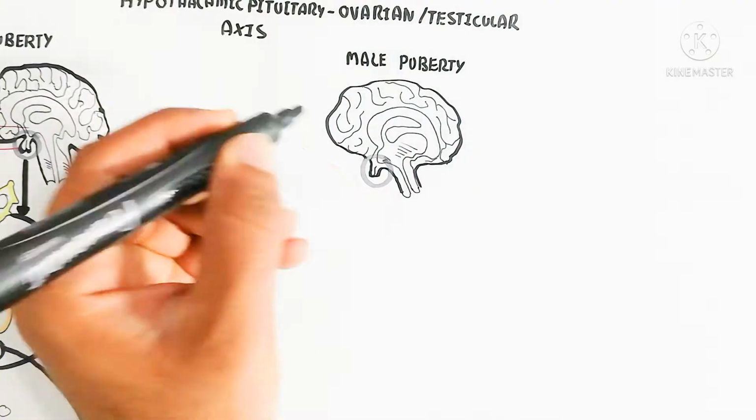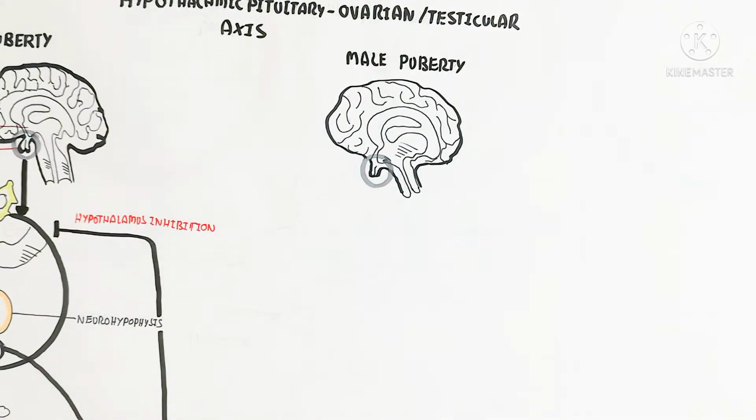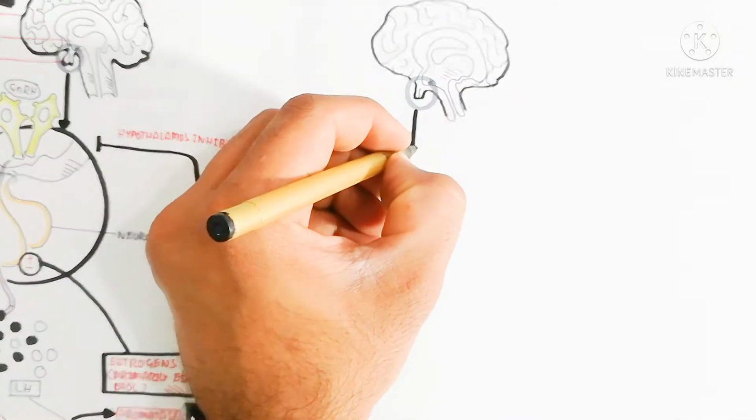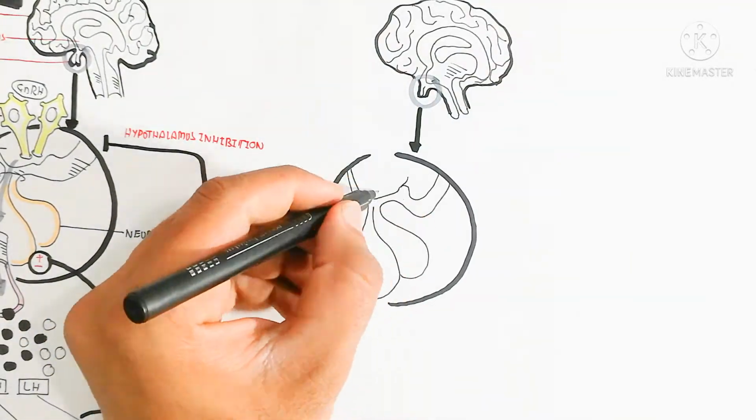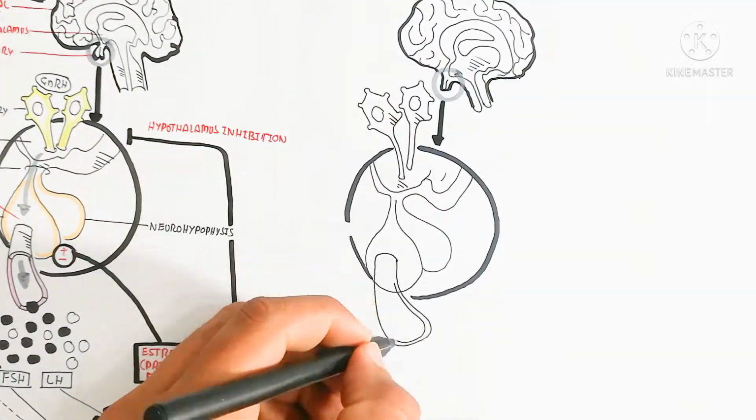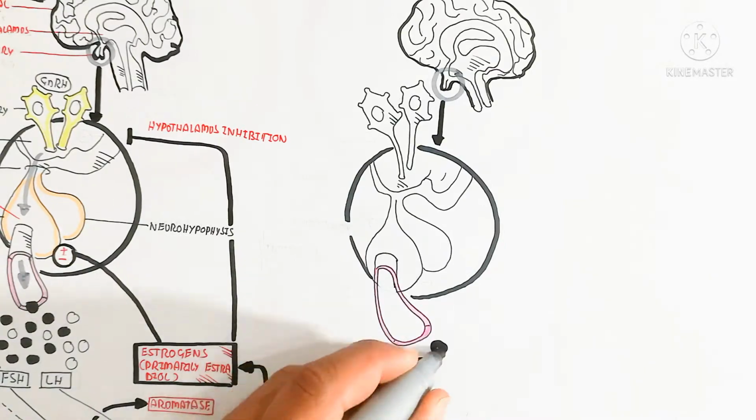So let's begin to understand male puberty. I am drawing the diagram again, which contains the pituitary gland, adenohypophysis and neurohypophysis.